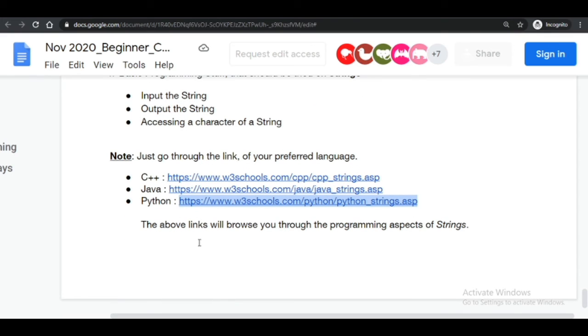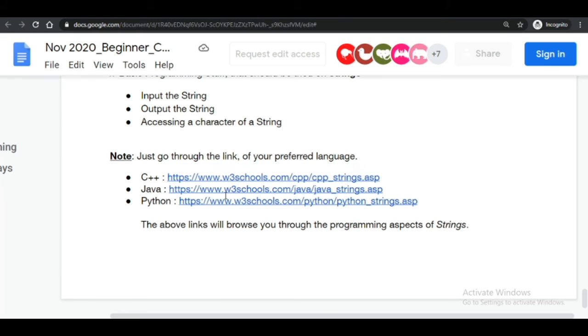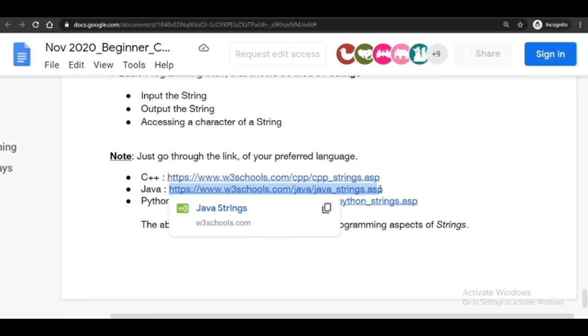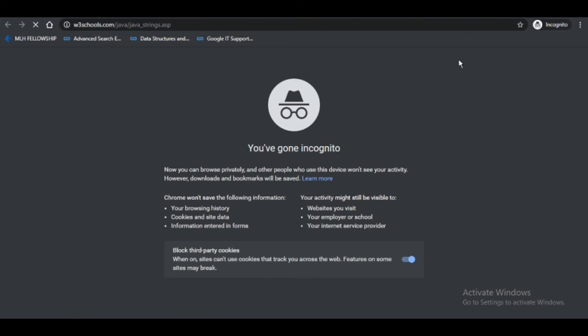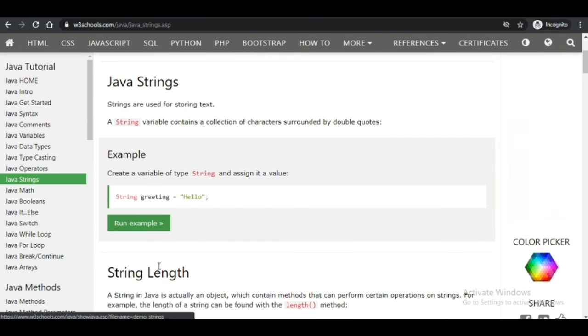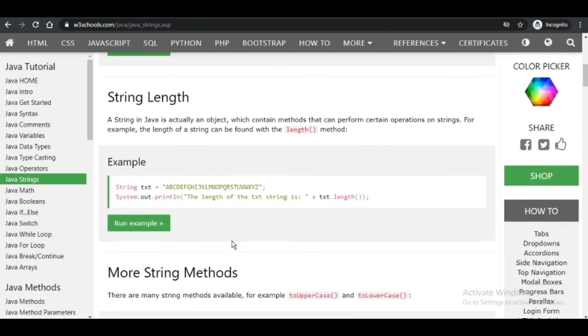Now coming to the other link, it will take you through your programming language. Everything is in W3Schools. Let me show you this also. This is in Java, how to represent a string. We write String with a capital S, then any variable, like here greeting equals hello in quotes. That's how we represent a string.